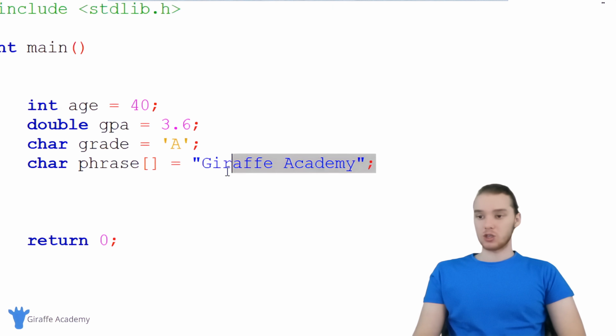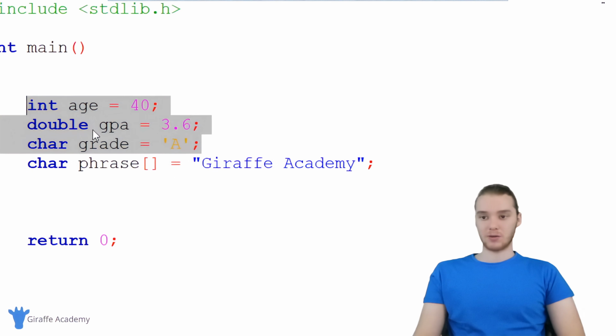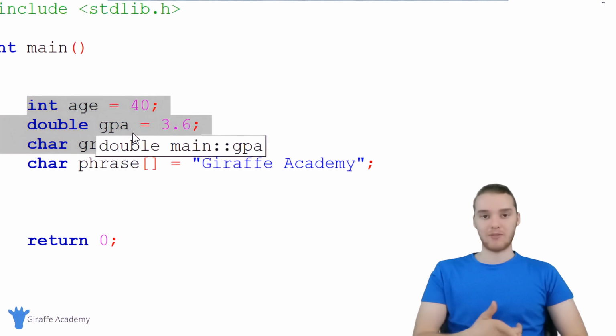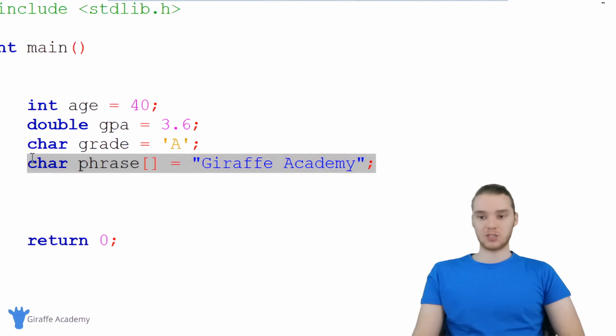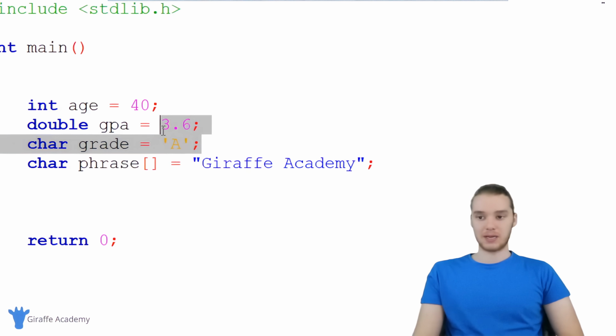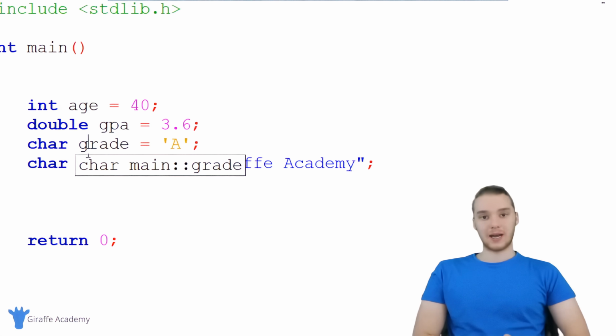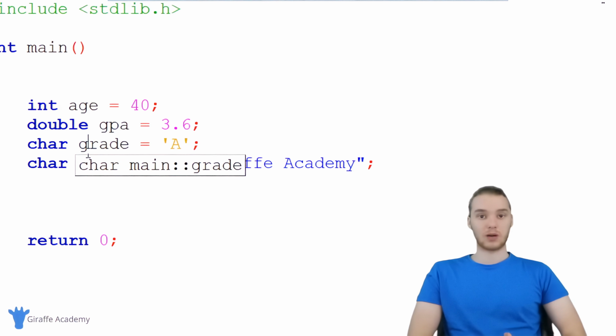Now it's important to note that creating this string of characters is a little bit different from these variables up here. Like these variables up here, we could modify them, we could give them new values, but you can't do stuff like that with this. Just know that this is like a special type of data, and it's going to act a little bit differently than these ones up here. But that's sort of the basics of working with data, and those are all the basic data types that we're going to be using in our C programs.